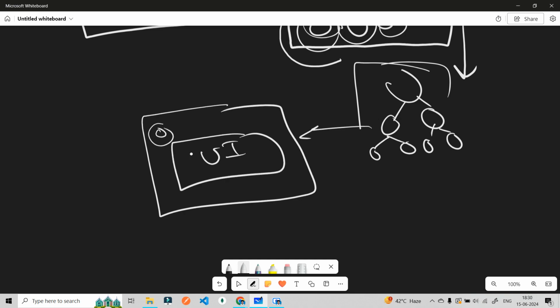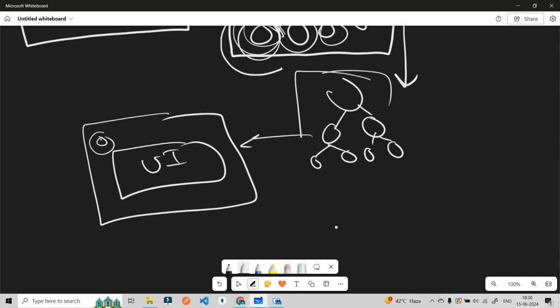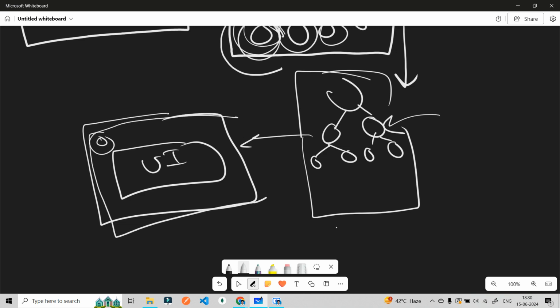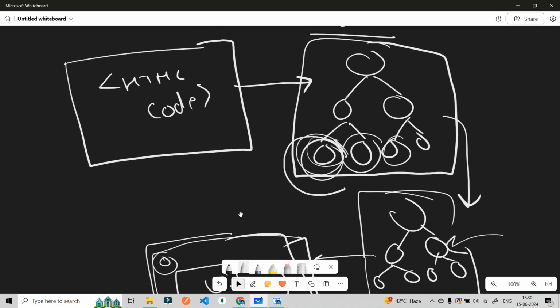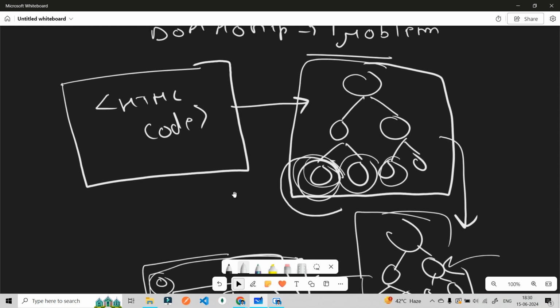As simple as that. Why? Because you are changing a DOM tree. As soon as you manipulate this particular DOM tree, a new DOM tree will be created and rendered. The simple concept is, if a new DOM tree is created, this particular page will be reloaded again. If you have seen the recording of the live class on that lecture, the elements that were in the console were refreshing.